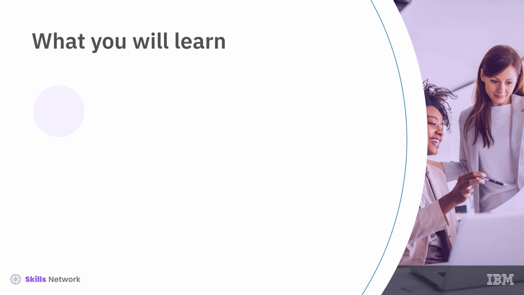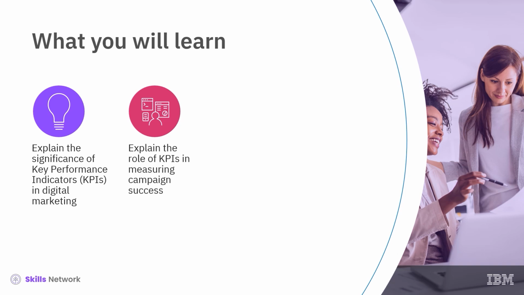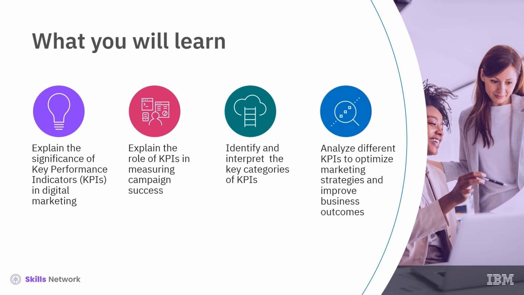After watching this video, you'll be able to explain the significance of Key Performance Indicators (KPIs) in digital marketing and their role in measuring campaign success. You will be able to identify and interpret the key categories of KPIs. Additionally, you will learn how to analyze different KPIs such as traffic sources, content engagement, and conversion rates to optimize marketing strategy and improve business outcomes.